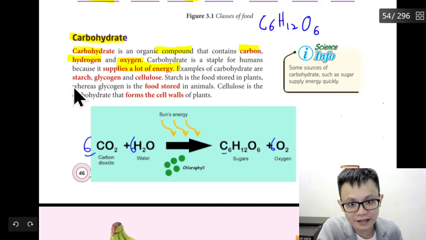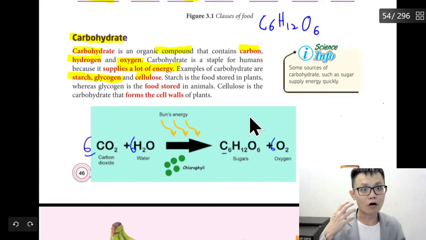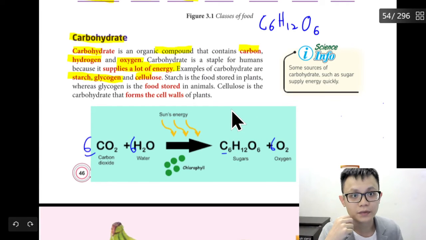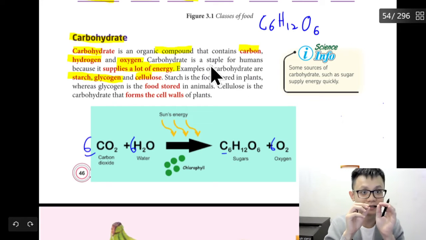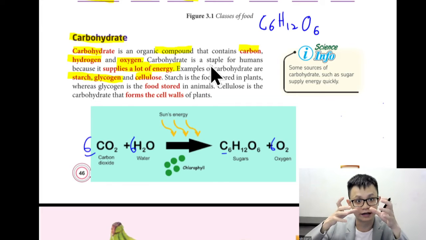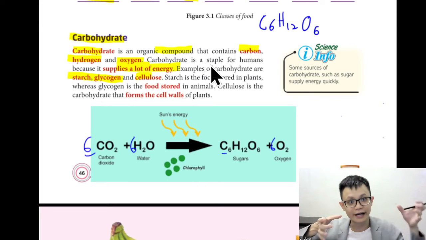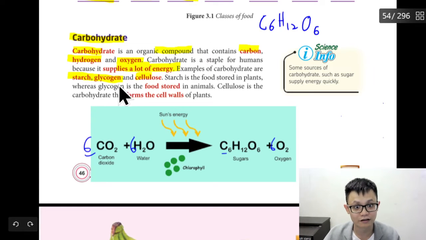Examples of carbohydrate: starch. Okay, so what are these? Starch, glycogen, and cellulose. Okay, these are more complex molecules stored by the plant. Carbohydrate is a simple molecule. Just imagine atoms. If you combine a lot, it becomes sugar. If I take the sugar and combine the sugar again, it will become starch, glycogen, or cellulose.